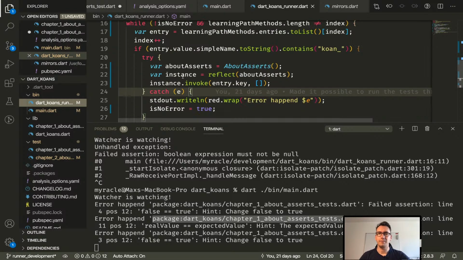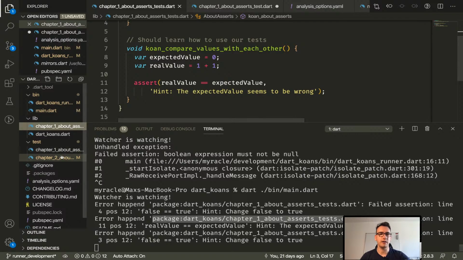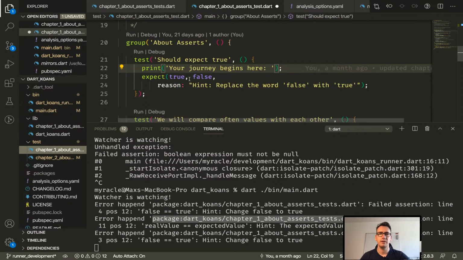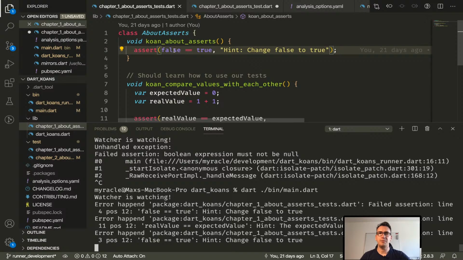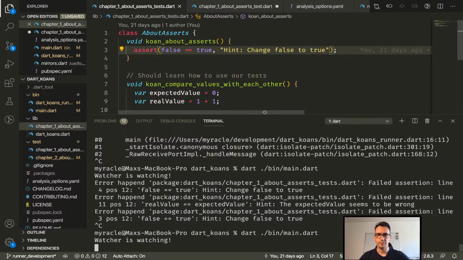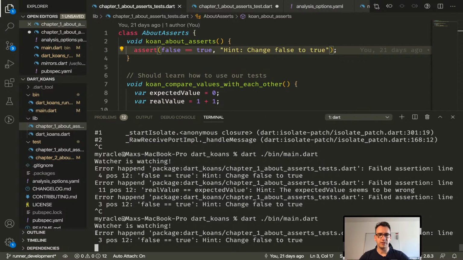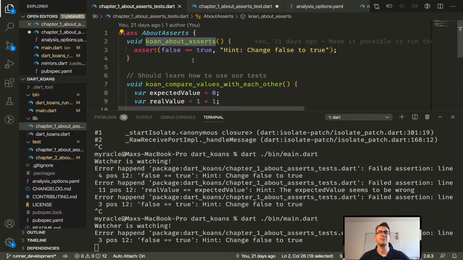Cool. Okay, great, we get our stuff. So let's try to start the next thing and get all the about asserts parts inside of here. I think that should be the easiest one, right? So we have should expect true, hint replace word false with true. Can we make this error message down here a bit more speakable so that our future users will have a better read here? That would be maybe amazing. So instead of error happened, blah, blah, blah, failed assertion line, I think that's pretty good. But it would be even better if we could say something like Koan about assert failed or something like that.